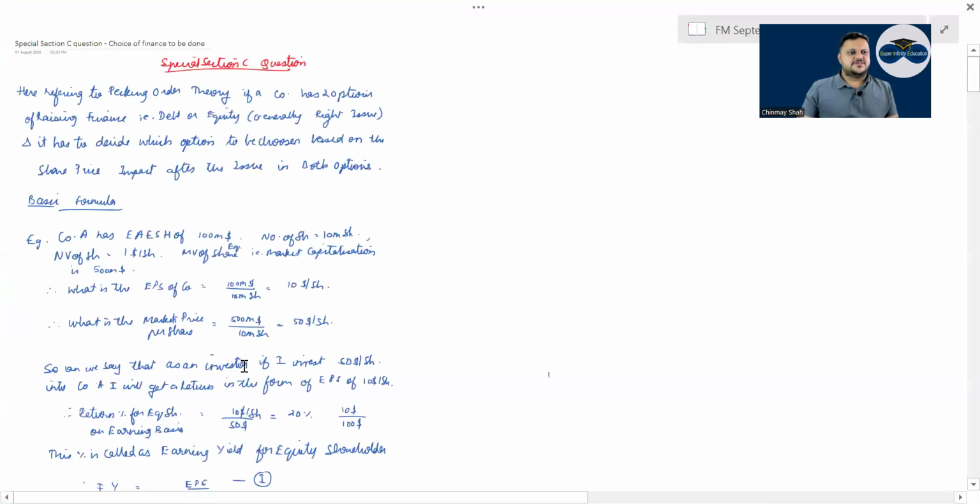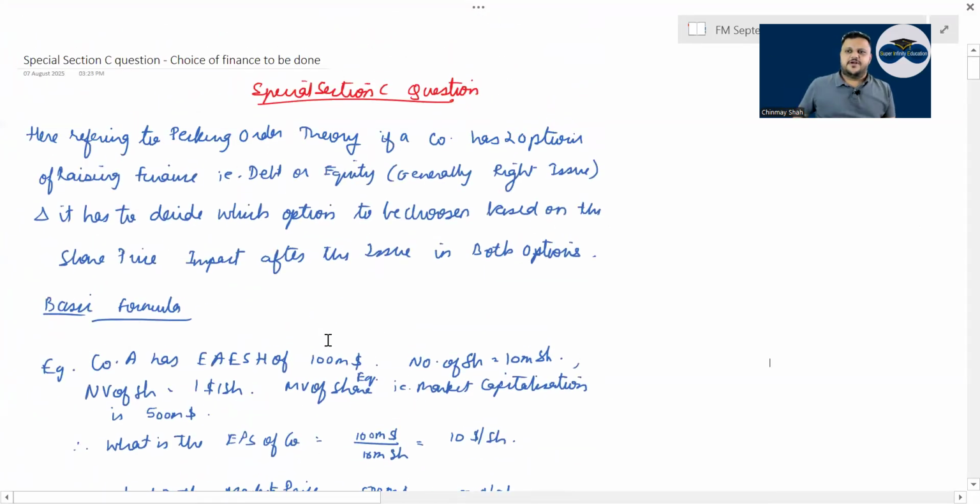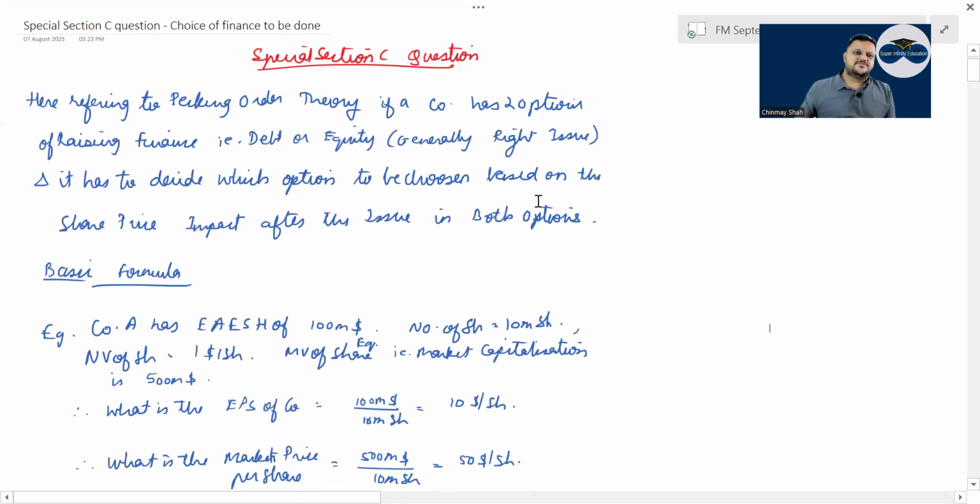So our special section C question says what? Section C question comes up where they give you two options. We want to raise capital. What would be the impact on profits, EPS, and gearing because of doing whatever the issue? Either it could be rights issue or equity issue or debt issue. So generally, have a look. You are referring to pecking order theory. If company has two options of raising finance, that is debt or equity, it has to decide which option to be chosen based on the share price impact after issuing both options.